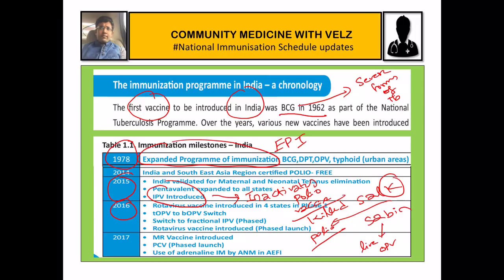Then in 2016, rotavirus vaccine was introduced. When the government introduces a vaccine, it introduces it in phases. First it was introduced in four states, then slowly in several other states. Rotavirus vaccine, which protects against diarrhea, slowly spread to other states. Then in 2017, the measles rubella vaccine was introduced. First we had only the measles vaccine, now we have the measles rubella vaccine. Then the pneumococcal conjugate vaccine, which prevents pneumonia.